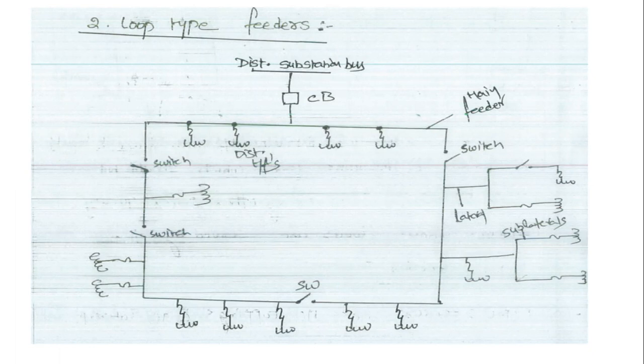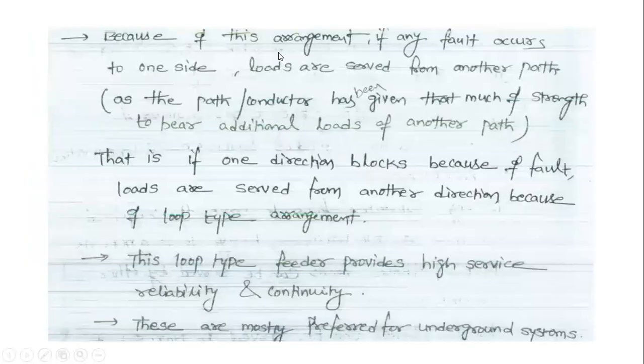In addition to the main feeder loop, normally open lateral loops are also used. Because of this arrangement, if a fault occurs on one side, loads are served from the other path. That is, if one direction is blocked because of a fault, loads are served from another direction. This loop type of feeder provides high service reliability and continuity.